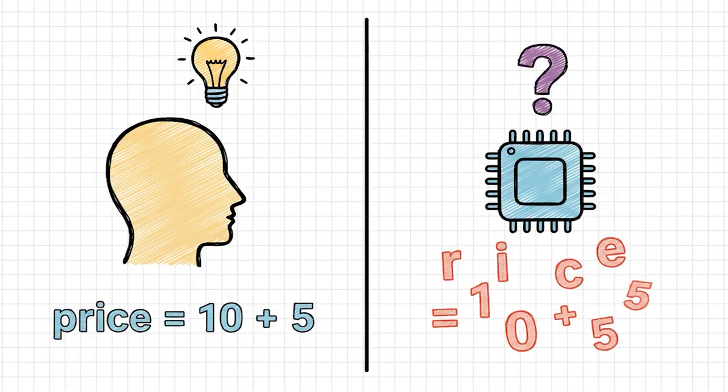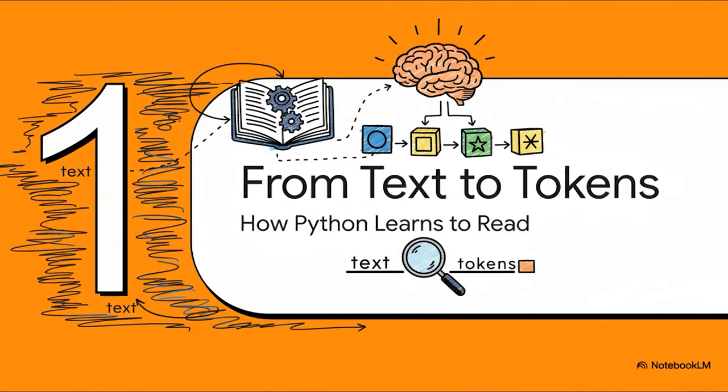Okay, so you and I, we look at this and we see simple math, right? Easy. But to a computer, at first, this is just a bunch of random symbols. It's basically gibberish. Before Python can do any calculations, it first has to figure out how to even read what we wrote. So this first big step is all about translation. We're going to see how Python takes that raw text and starts to make sense of it. And you know what? It's surprisingly similar to how we all learned to read in the first place.